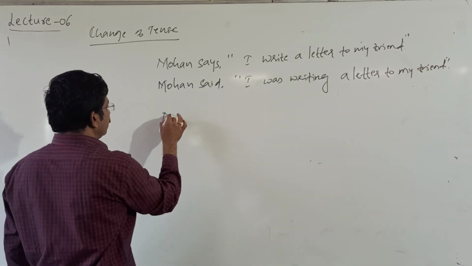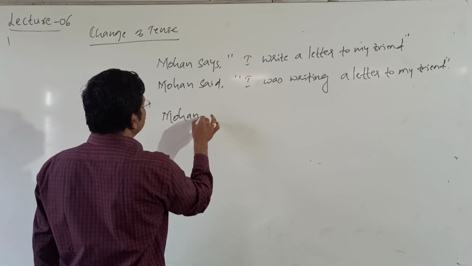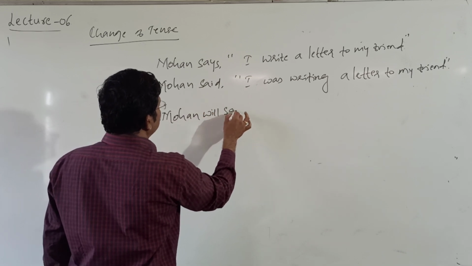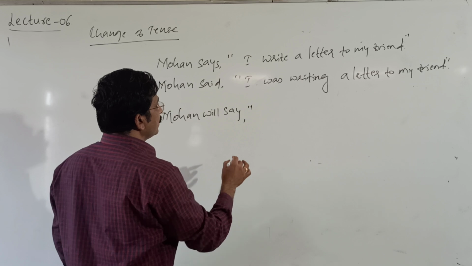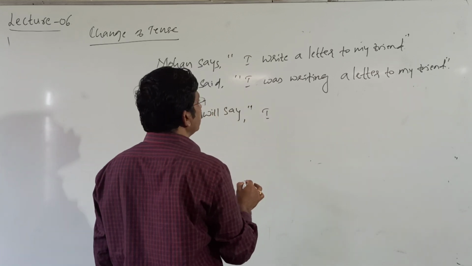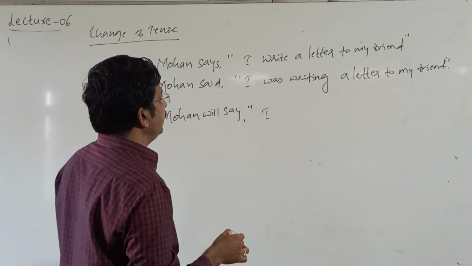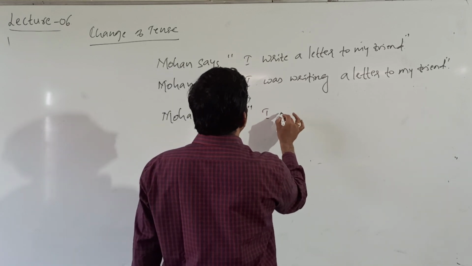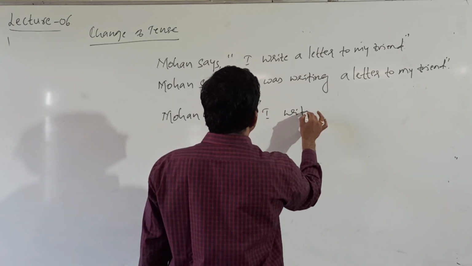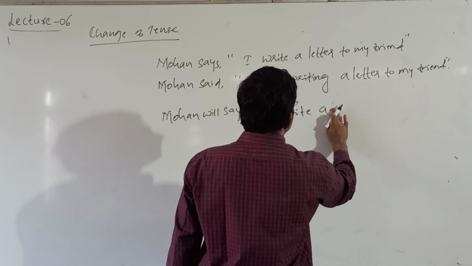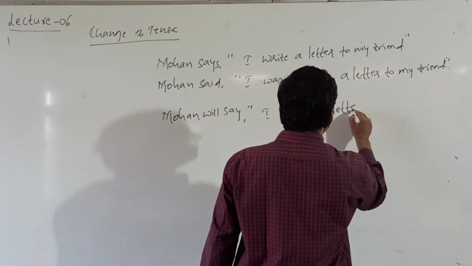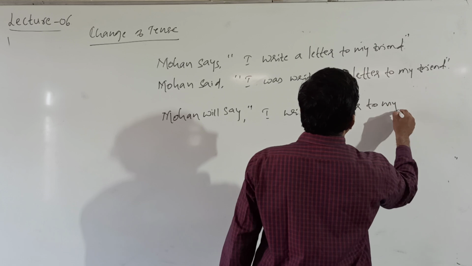Then Mohan will say, right as it is. I write a letter to my friend.